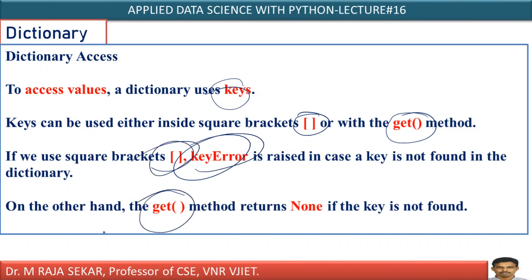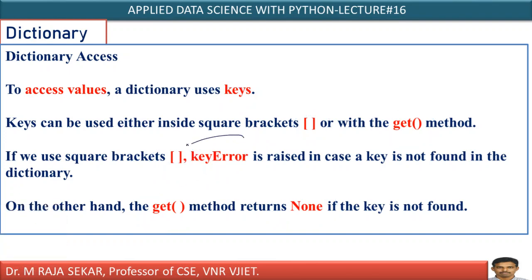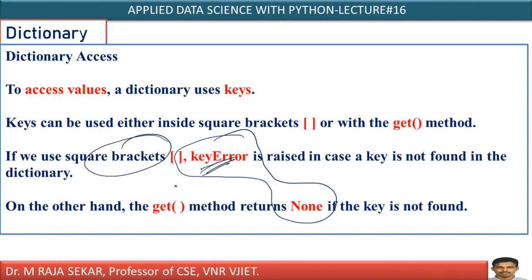If you make use of the get method and that particular key is not available, then it returns None. That you must understand. This is the only basic difference. Just compare this one. A KeyError is generated in the case of square brackets. None is returned in the case of the get method.